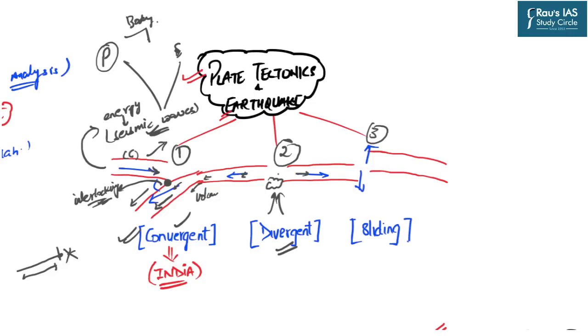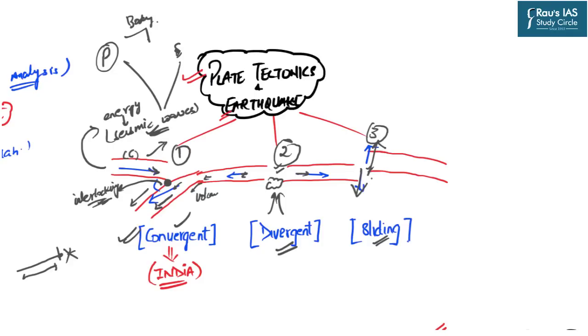And because of the creation of these faults and vents at this particular point, these regions also experience the earthquakes. The least intense earthquakes are experienced at the slide past boundaries, because here the plates are not converging or diverging, but they are just passing and touching through each other. That is why the seismic waves which are created in this particular area are less intense. And because of this very fact, the release of energy is also very less.